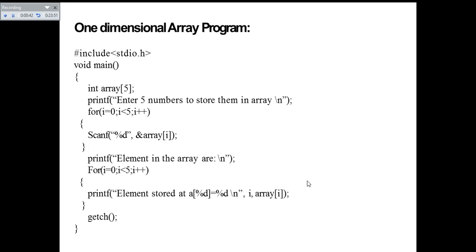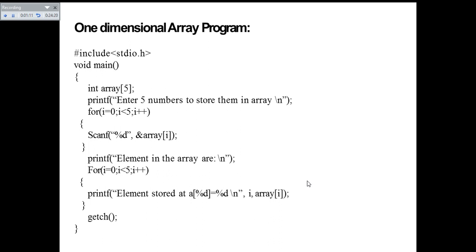In this case, since we are using standard input output functions like printf and scanf, we have included stdio.h in our program. Inside the main program, we are writing one integer array declaration statement, and the syntax for it is int array[5]. So we have an array whose size is 5, and it is of integer type.